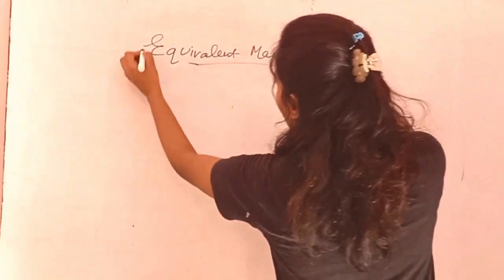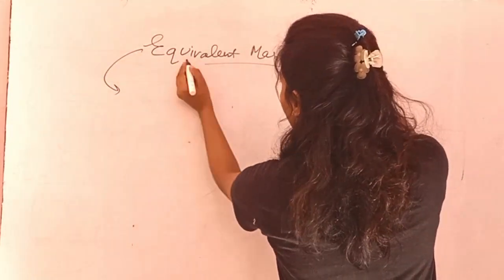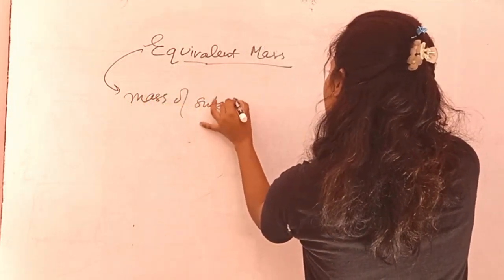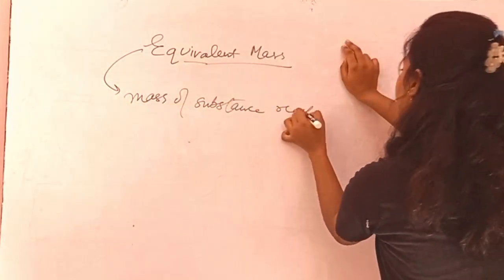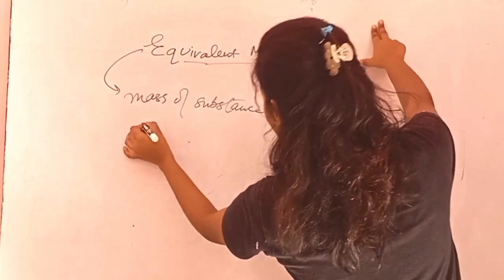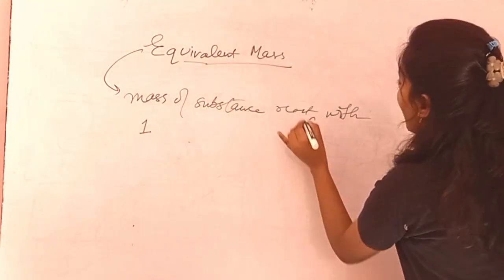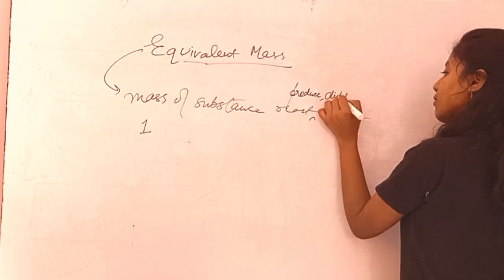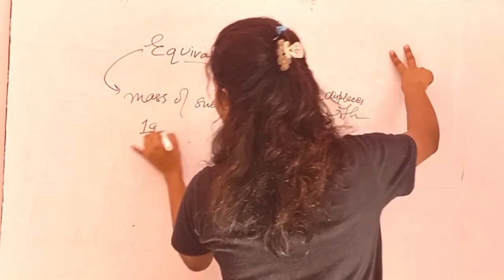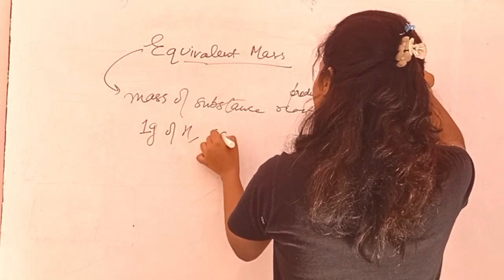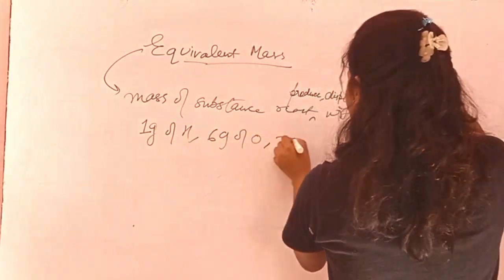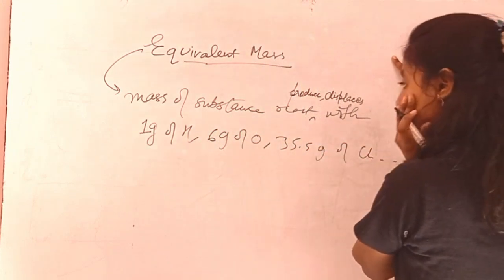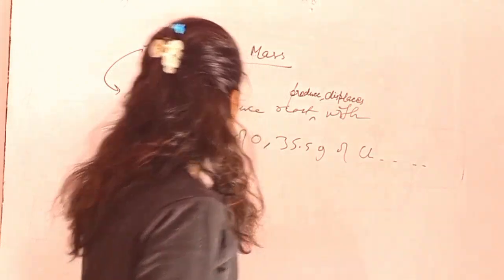Equivalent mass is basically the mass of a substance that reacts with, produces, or displaces 1 gram of hydrogen, 8 gram of oxygen, 35.5 gram of chlorine, and so on. So this is the equivalent mass.